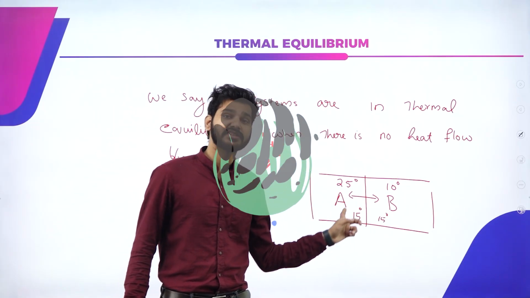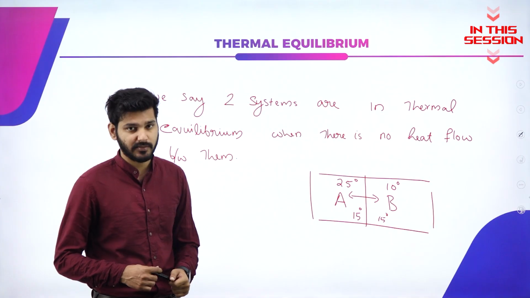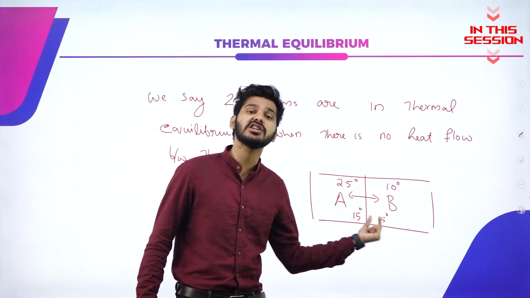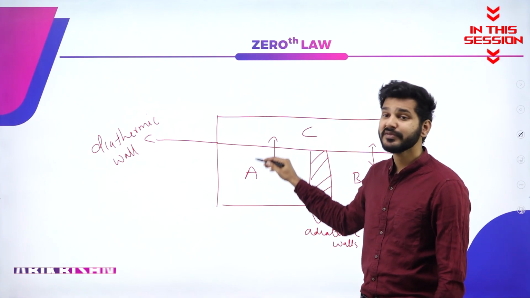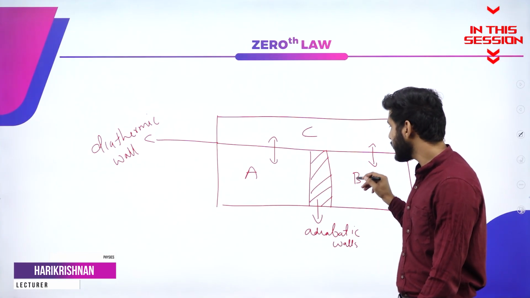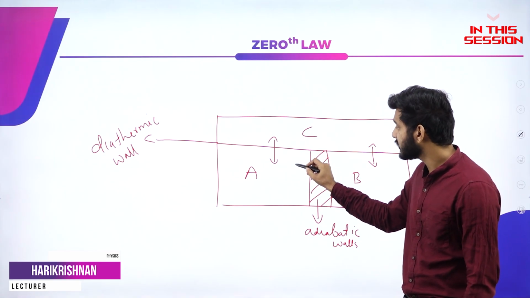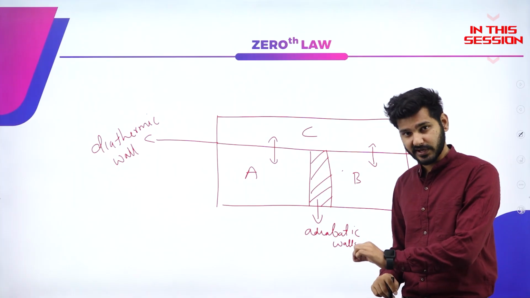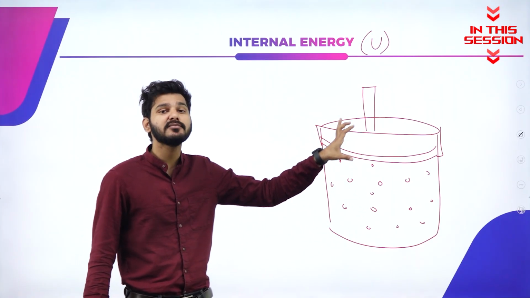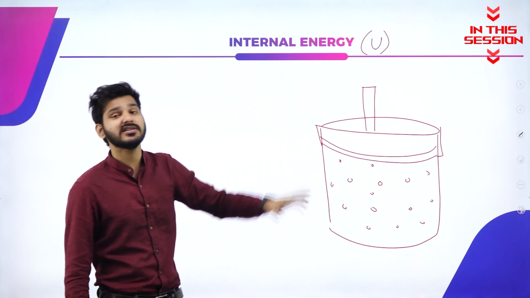When two systems are at the same temperature, they are said to be in thermal equilibrium because there won't be any heat exchange between the two systems. A and C will become in thermal equilibrium and B and C will also become in thermal equilibrium, which means that indirectly A and B will also be in thermal equilibrium. This system will have some sort of energy, and that particular energy is known as internal energy.